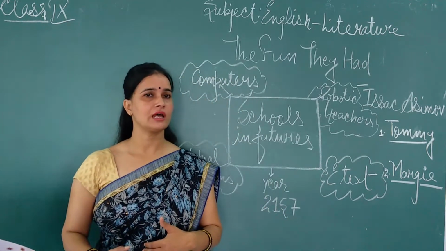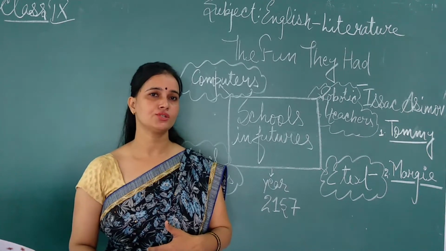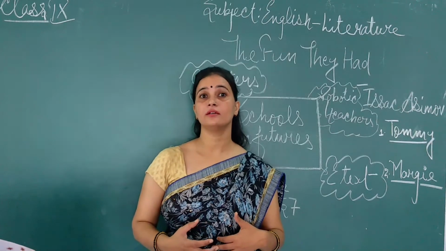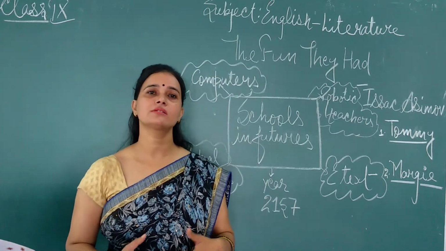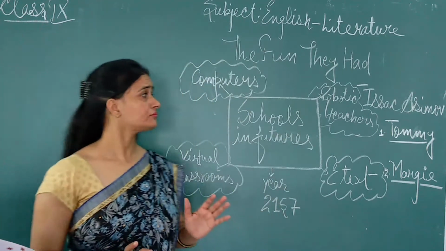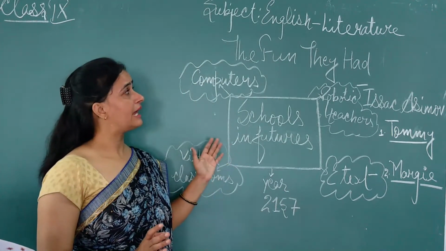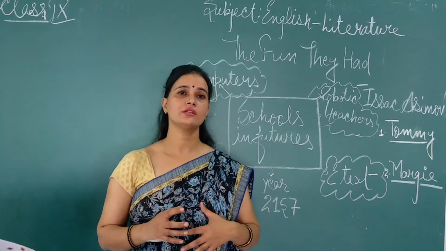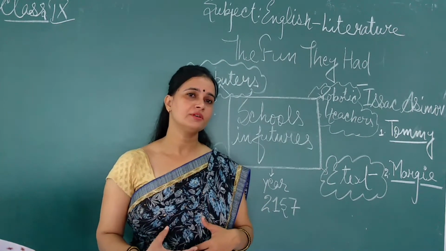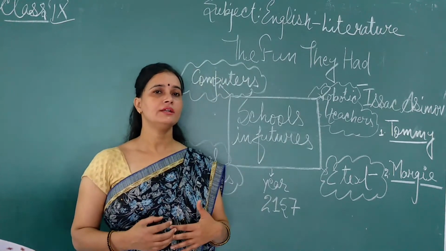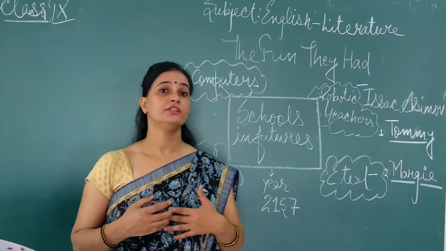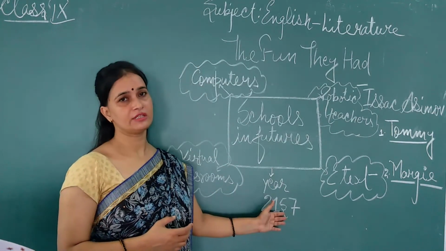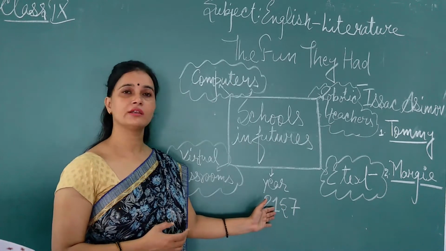So in this video lecture class, we will try to analyze what the main characters in the chapter are, what the gist of the chapter is, and what the central theme of the chapter is. The central theme of the chapter is that it is about the future, and the particular date is 2157.